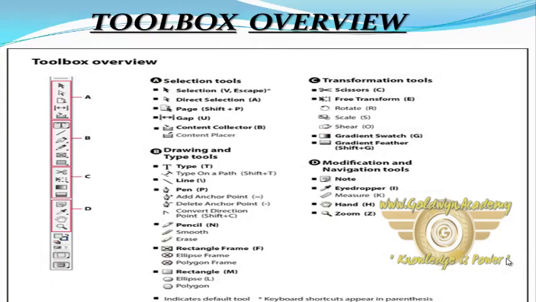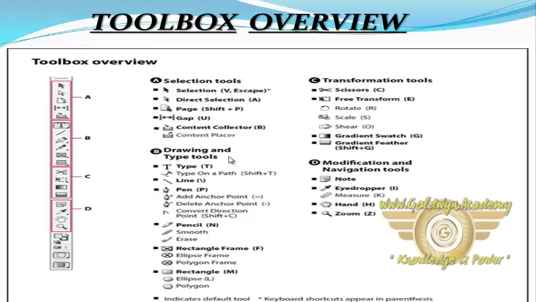This is the toolbox overview. Here the tools are given. These are the selection tools: selection, direct selection, page, gap, content collector and content placer.